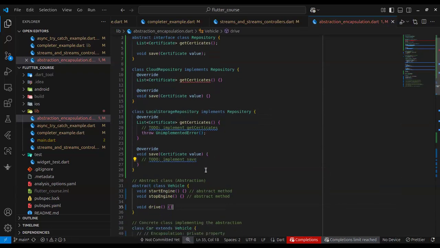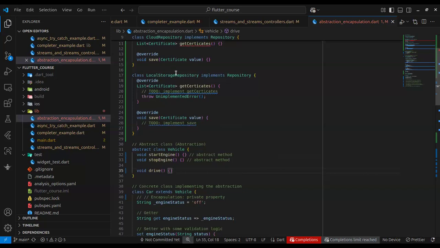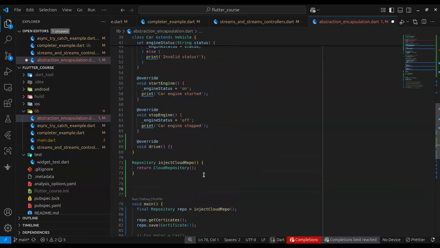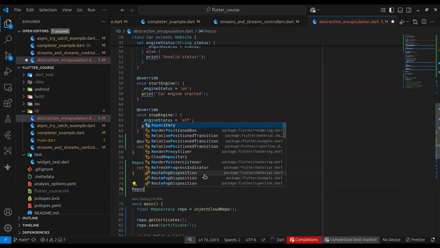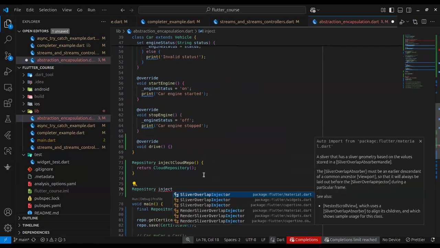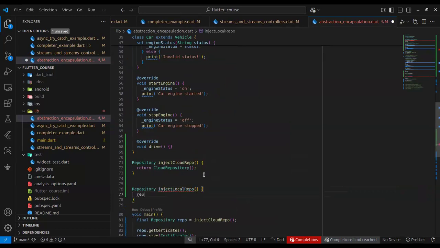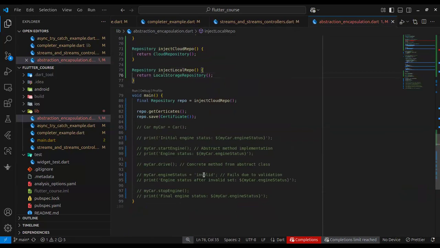So you can also inject the concrete implementation through an injection function. Let's call this one injectLocalRepo. You can see that instead of returning a cloud repository, I'm returning a local storage repository. You can see now in this main function where I'm using both: if I want the cloud, I just inject the cloud. If I want the local, I just inject the local. It doesn't really matter.